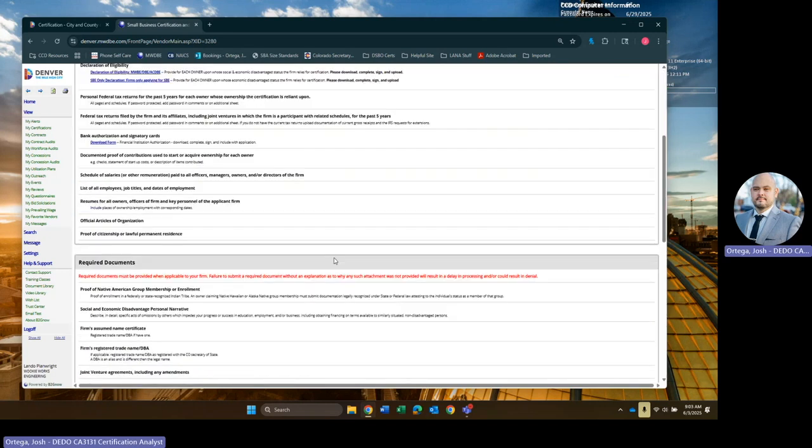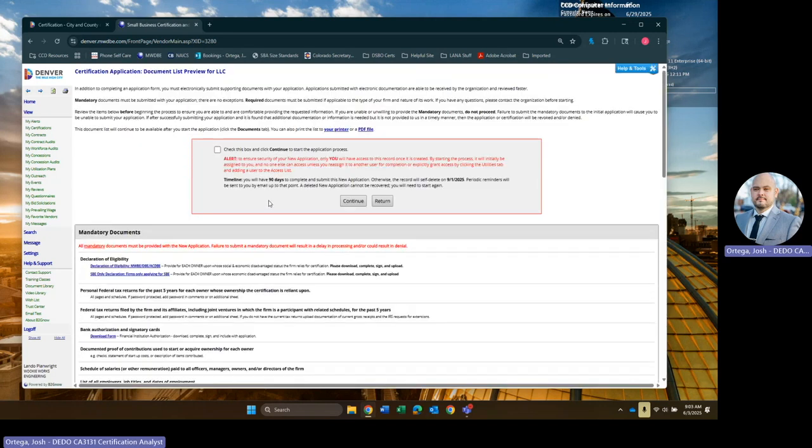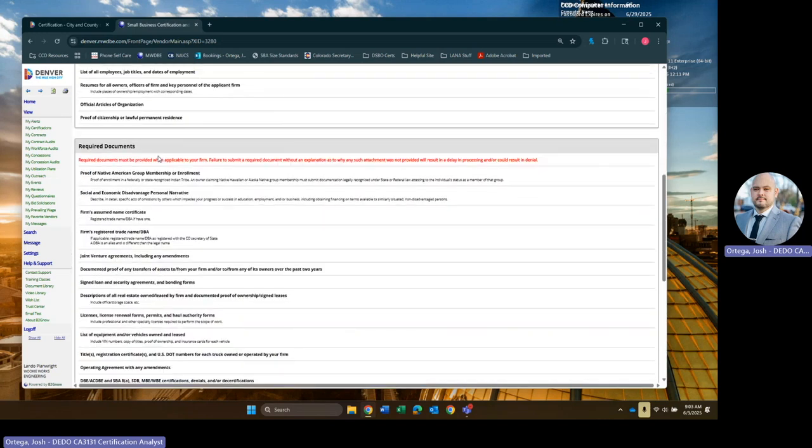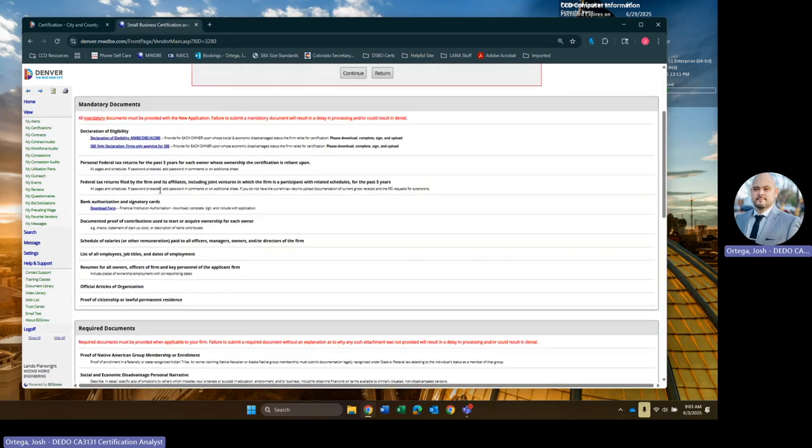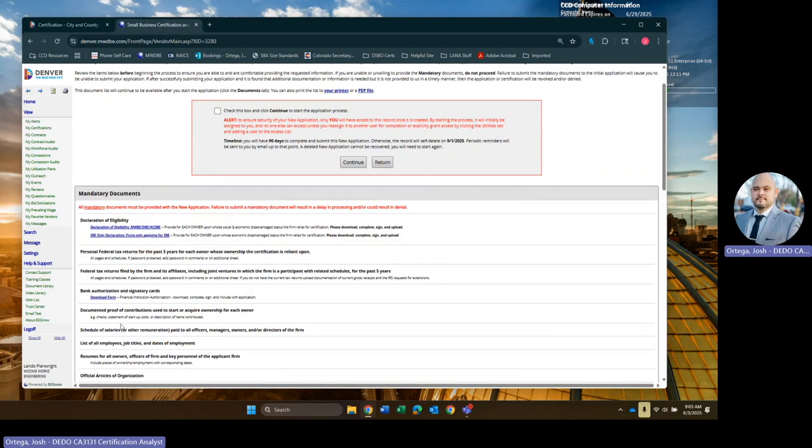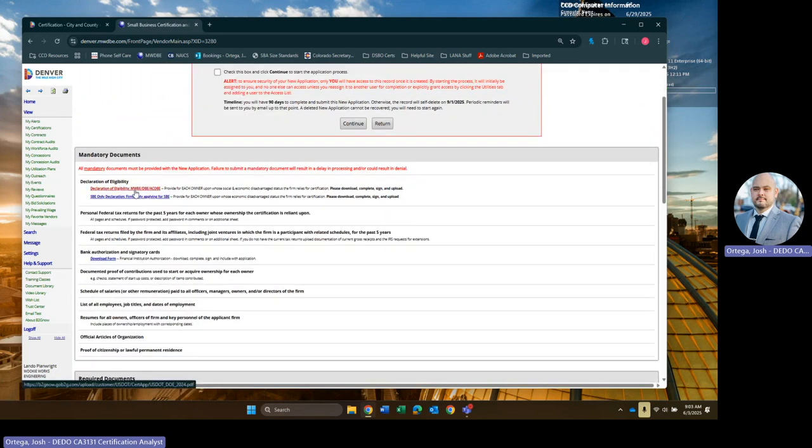Then you're going to get a layout of our documents. Here's our mandatory documents. Here's our required documents. You could take this opportunity to download some of these forms, such as the Declaration of Eligibility. This will attest that you are a woman or a minority-owned small business. This SBE is only for if you're SBE only, so you only have to apply for one of these. If you're applying for the MWBE, this will cover all your applications, including the SBE. If you're only applying for SBE, you only want to click this one.